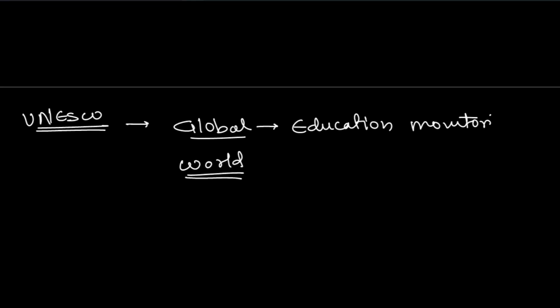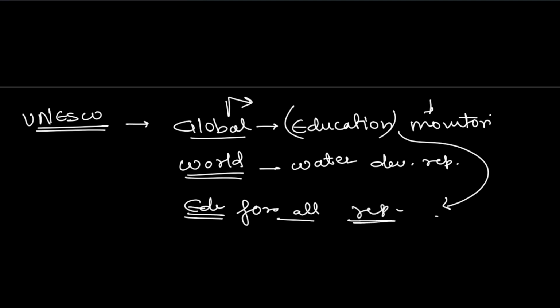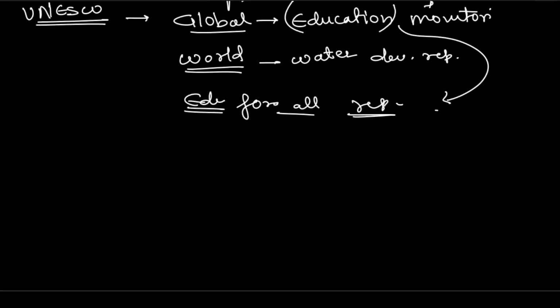So the World Water Development Report. All right, next keyword we see is education again. So with education we come to this report. Third is the Education for All Global Monitoring Report. So this is very simple, this one. It deals basically with education, and the Water Development Report is important for this year. These ones are important. All right, next let's see the International Energy Agency.